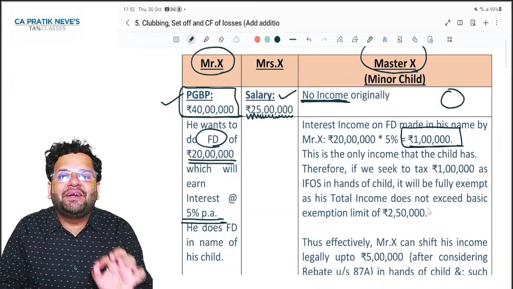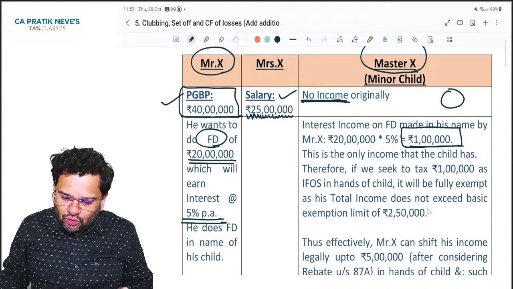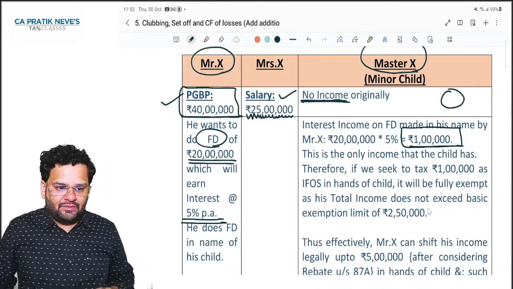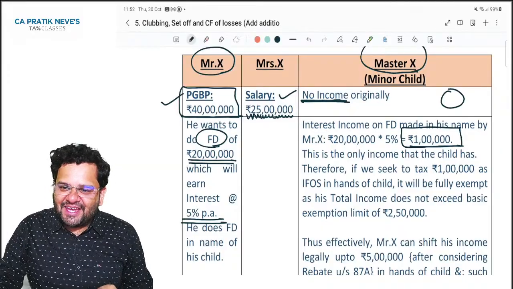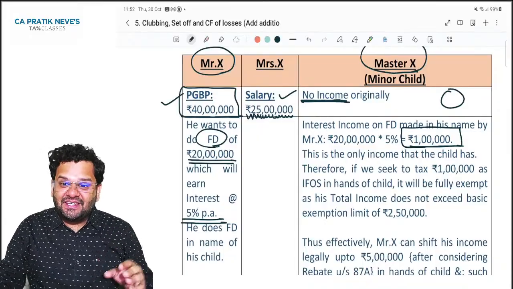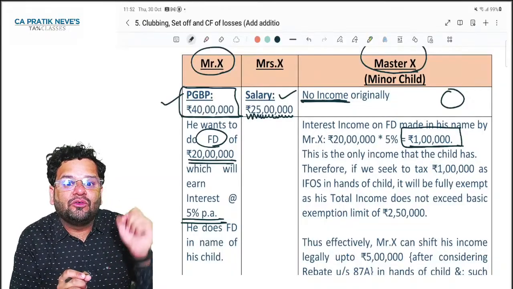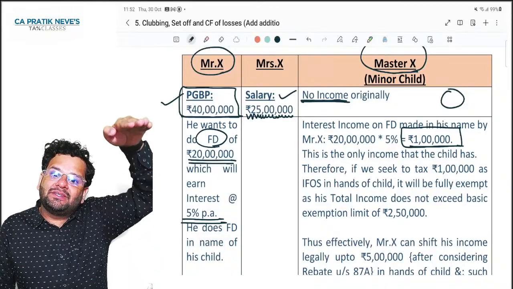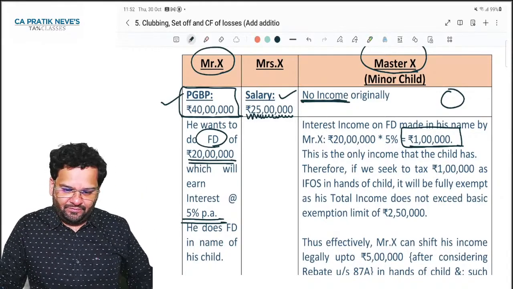Getting it? Government says we are not fools. Government says we know that assessees can do such mischief. So government says include this 1 lakh rupees as income of either father or mother, whosoever's income is greater before such clubbing. Getting my point?